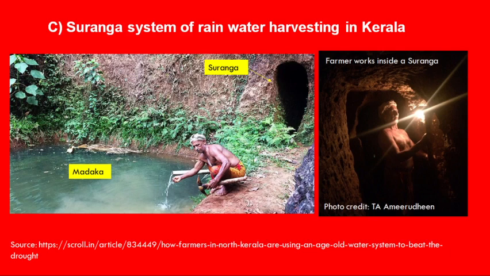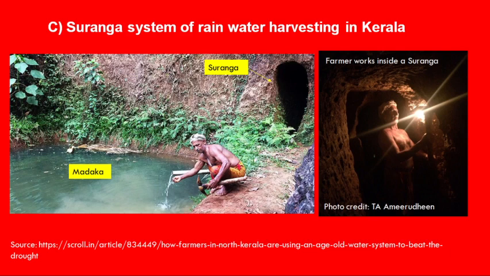Another traditional method is constructing the suranga system, or surangas, for rainwater harvesting in Kerala. In suranga, a long tunnel is constructed by excavation of laterite hills until a good amount of water is struck.